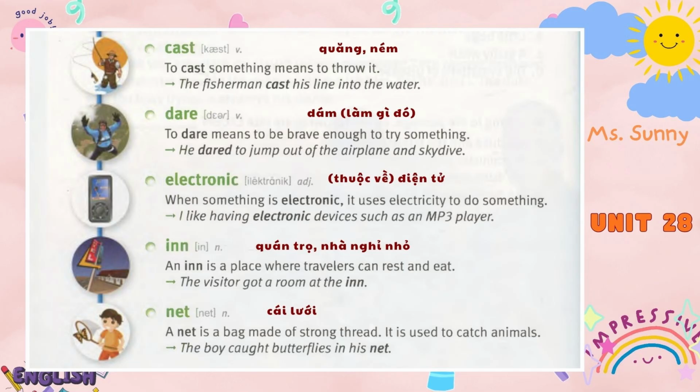Inn. An inn is a place where travelers can rest and eat. The visitor got a room at the inn. Net. A net is a bag made of strong thread. It is used to catch animals. The boy caught butterflies in his net.